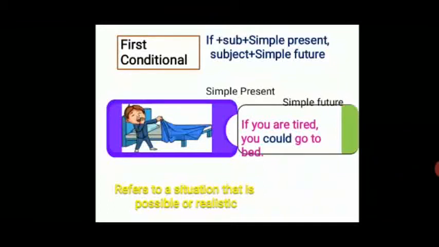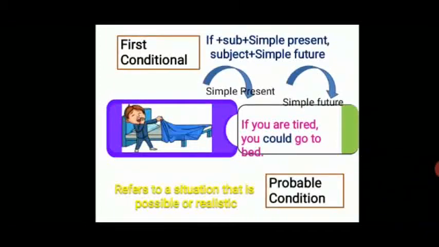Look at this example. If you are tired, you could go to bed. So here, in the if clause, the verb in simple present is are, and the verb in the main clause, could, is in the simple future. Now, these first conditional statements refer to a situation that is possible or realistic. That means if your condition is satisfied, there is a possibility of the result. So, these first conditionals talk about the probable or the possible condition.